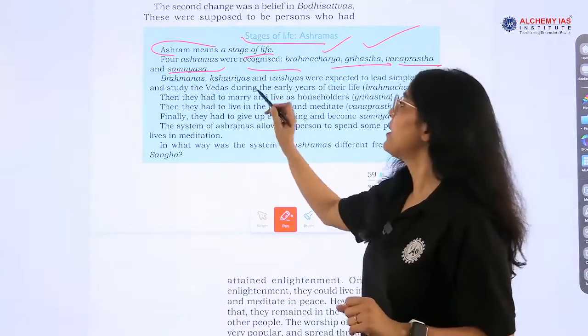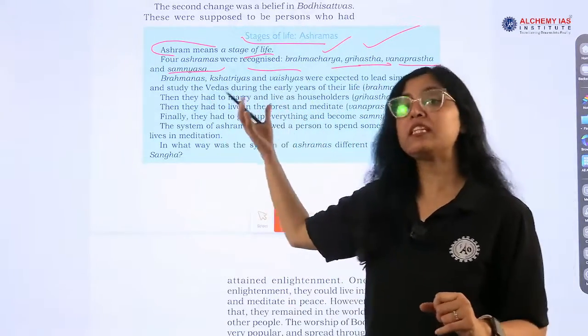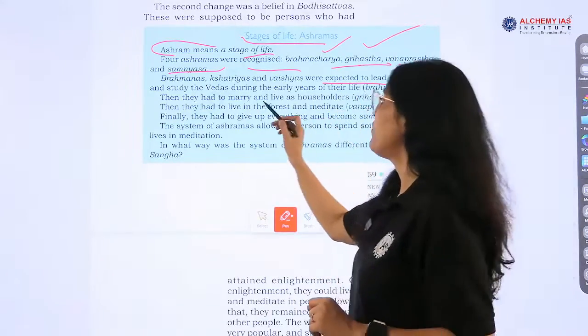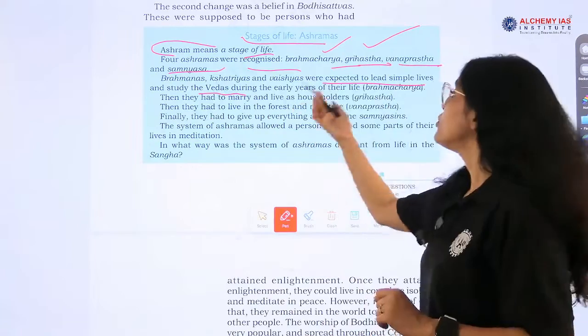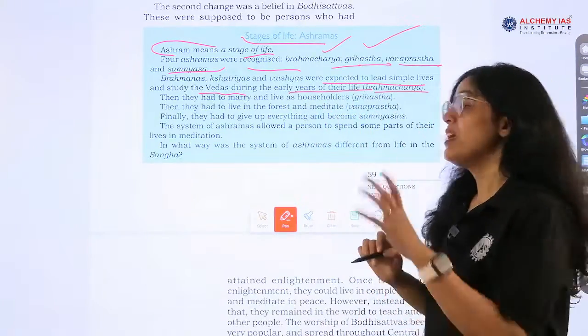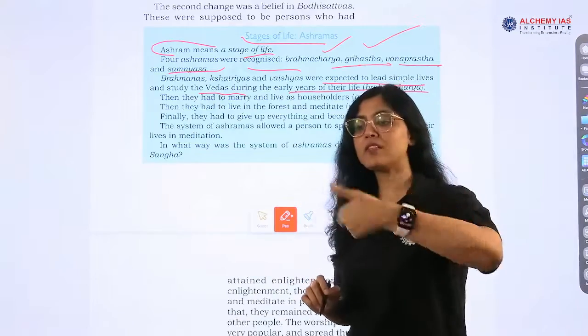Now, brahmana, kshatriya and vaishya, see the discrimination. They were expected to lead a simple life and study the Vedas during the early years of their life, which is brahmacharya. Then what happened to these 3 classes?